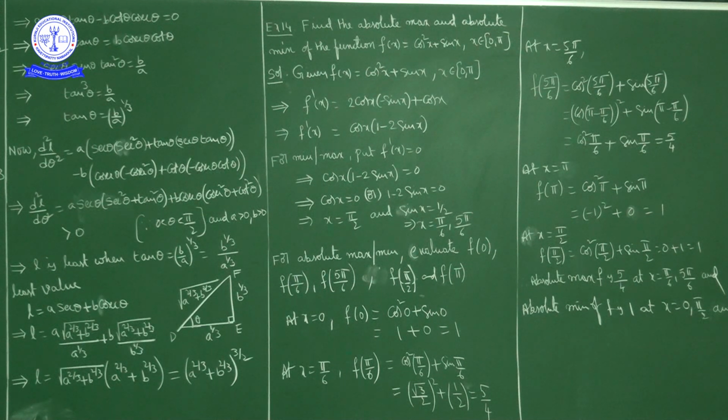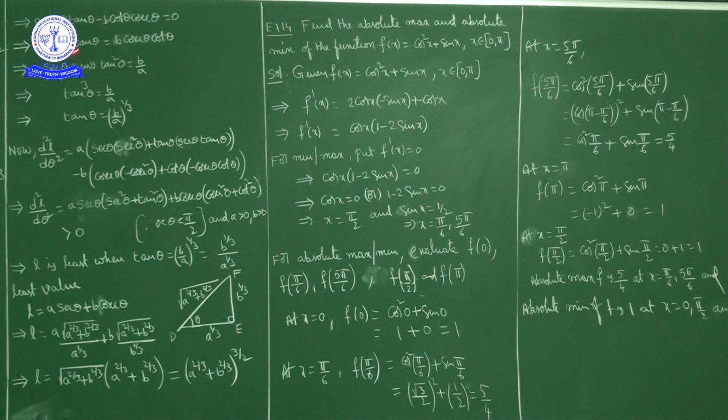Here the question is, a point on the hypotenuse of a triangle is at a distance of a and b from the sides of the triangle. Okay. Right angle triangle ABC. Now let P be any arbitrary point on the hypotenuse. Now PL perpendicular to AB, this distance is a, and PM perpendicular to BC, this distance is b. Now the question is, the minimum length of the hypotenuse is a power 2 by 3 plus b power 2 by 3, whole power 3 by 2. Means we have to minimize the length of the hypotenuse.